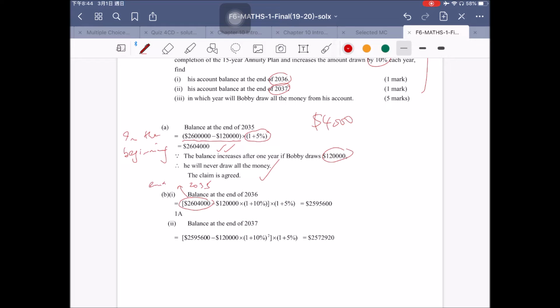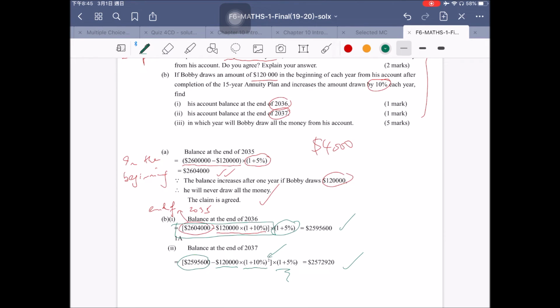2035, end of 2035, and then he draws an amount which is $120,000 plus 10%, and then the whole amount at the end of the year gets interest back, so you get this answer. Again, this answer minus $120,000 times (1 plus 10%) squared, okay, and then this is the return, and then he gets this one. This B1 and B2 guide you to do B3, okay.